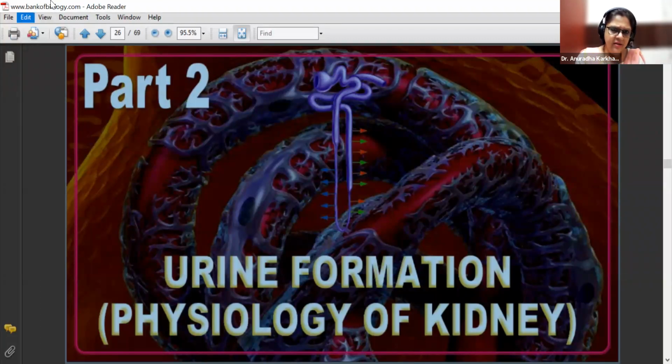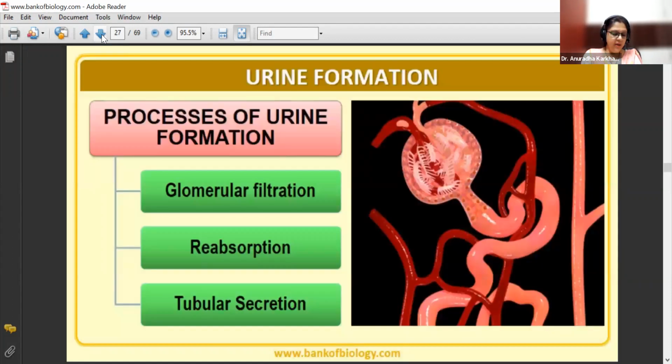Very important point and very interesting part, that how exactly this urine formation takes place. So let us see urine formation, process of urine formation. It includes glomerular filtration, reabsorption, and tubular secretion. So urine formation is divided into three phases. First is filtration, second is reabsorption, and third is tubular secretion. Means the DCT, PCT are going to secrete something. So all these three collectively will result in the formation of urine.